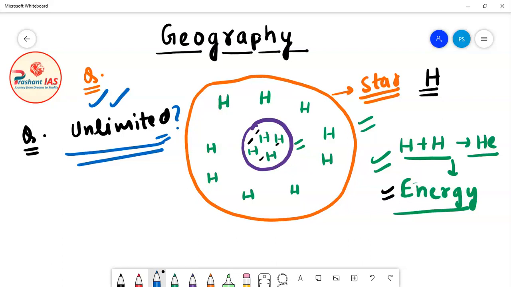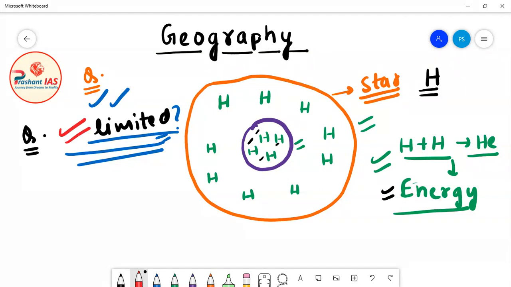Definitely you can say, sir, this is also a very simple question. The amount of hydrogen present in a star, though it is very high, stars have a very high amount of hydrogen in themselves, but still the amount of hydrogen present in any star is limited. So the amount of hydrogen present in any star is not unlimited. You have to remember that.